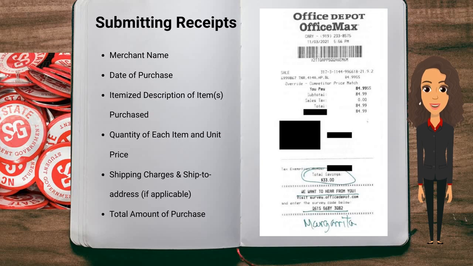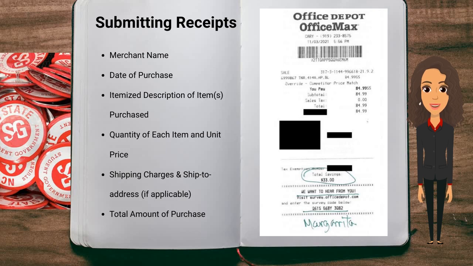Student organizations are required to submit receipts proving that they spent their appropriations funding. All receipts must follow specific guidelines from NC State to be accepted as a valid appropriations receipt. Per NC State University guidelines, a valid appropriations receipt must contain the following: merchant name and address, date of purchase, itemized description of the items purchased, quantity of each item and unit price, shipping charges and ship to address if applicable, and total amount of purchase.